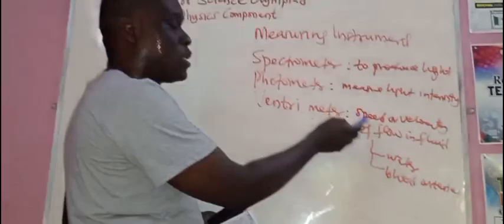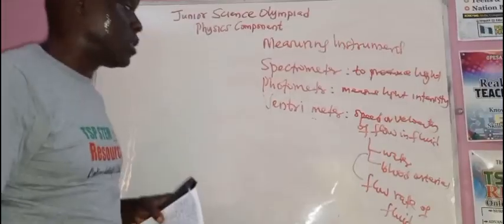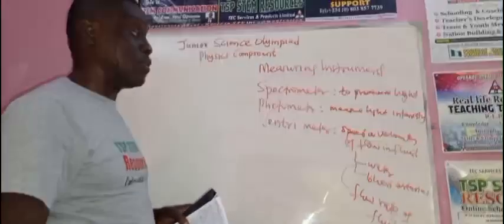So, what is ventrimeter used for? To measure what? Speed or velocity of flow in fluid. Or you can say to determine flow rate. What do I call it? Flow rate of fluid. Take note of that. To determine the flow rate of what? Of fluid. Take note of that.